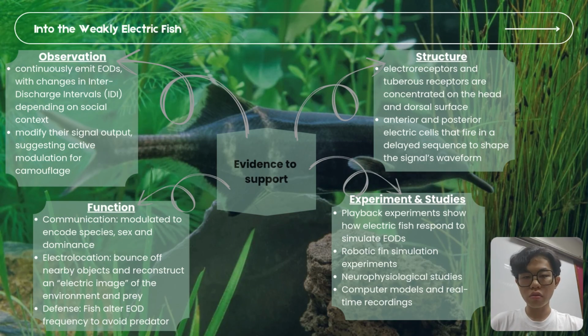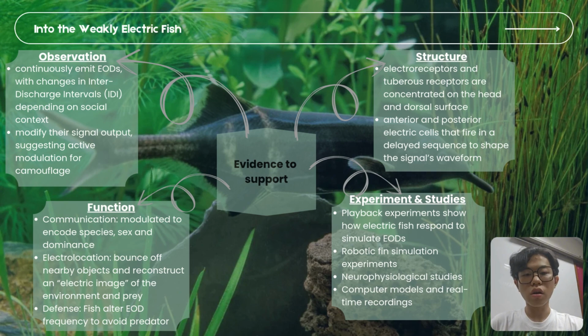Next, there's strong evidence to support this hypothesis. In terms of observation, these fish continuously emit EOD and modify their inter-discharge interval based on social context. They also actively change their signal output, which suggests modulating for camouflage. Structurally, they have electroreceptors concentrated on the head and dorsal area.